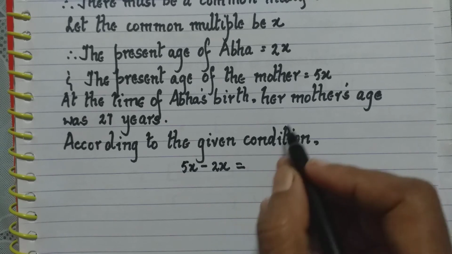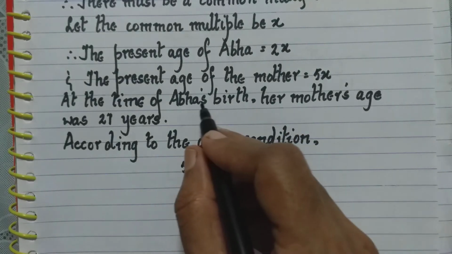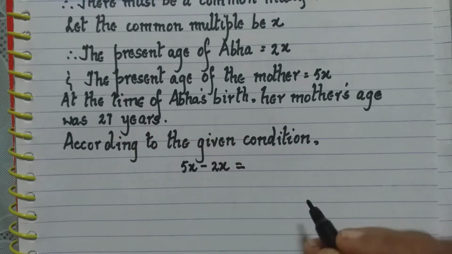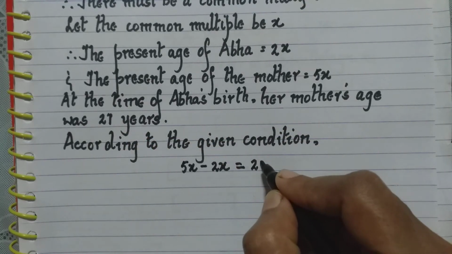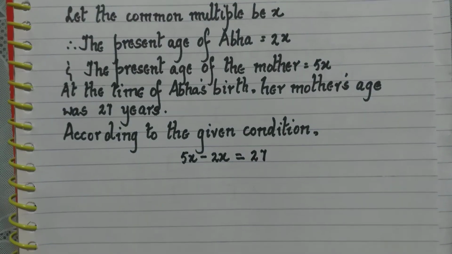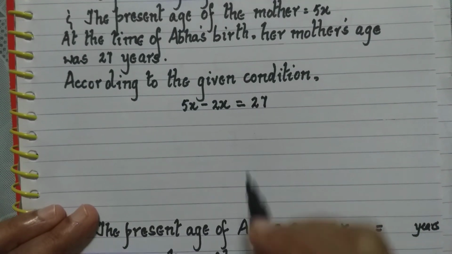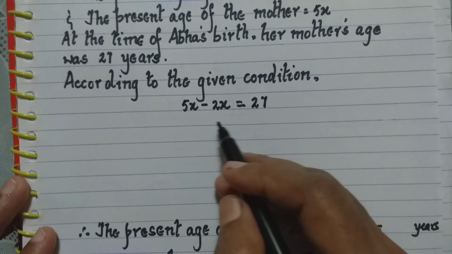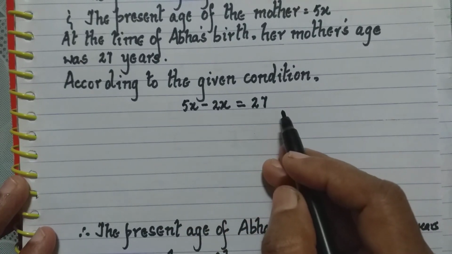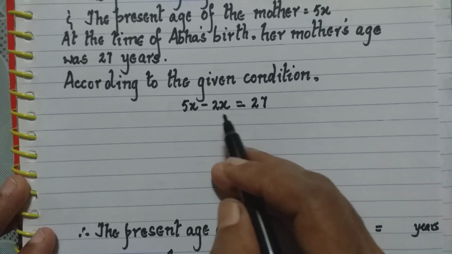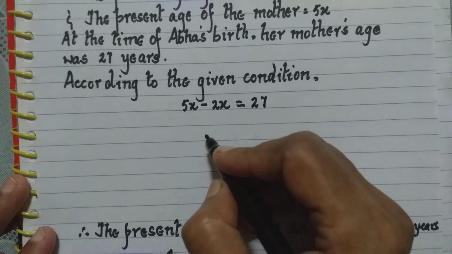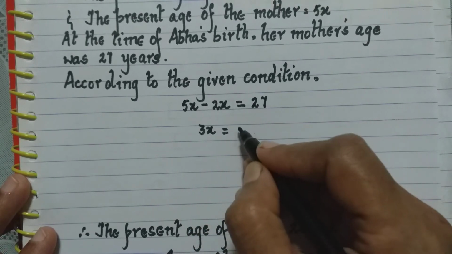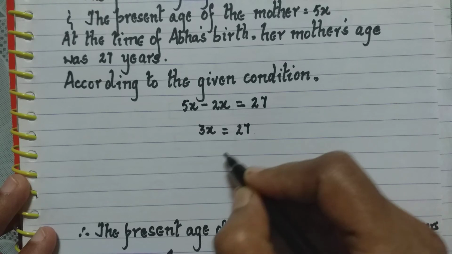It is equal to what? What was the mother's age at the time of Abba's birth? They gave 27 years. So we write here 27. So according to the given condition, the equation will be 5x minus 2x is 27. Now we can subtract 5x minus 2x, that is 3x. 3x is equal to 27.